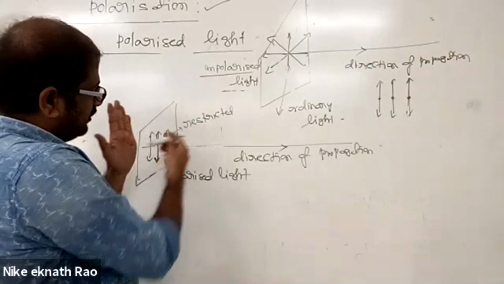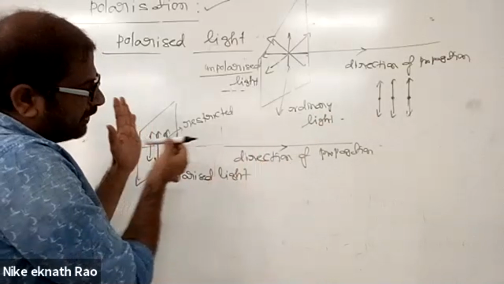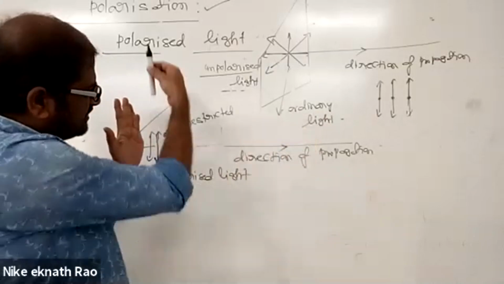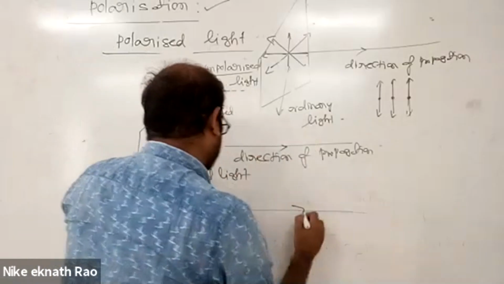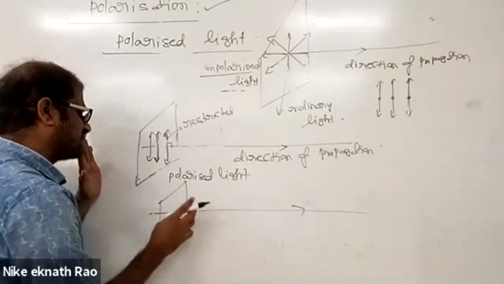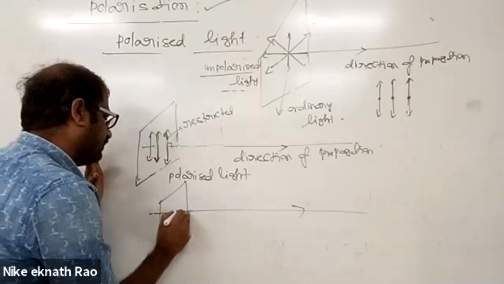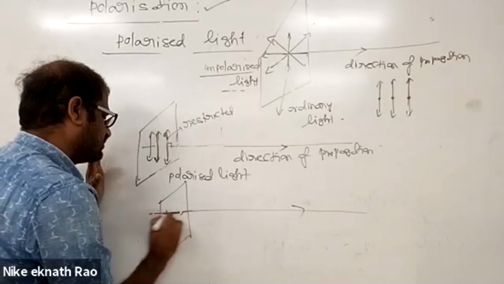Oscillations may be in this plane or perpendicular to it, and the perpendicular components are shown by dots here.